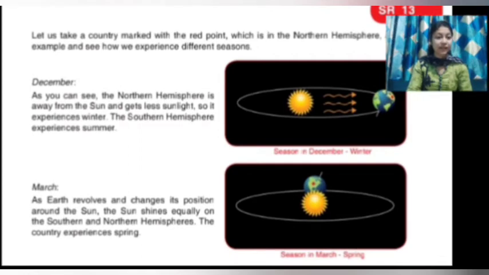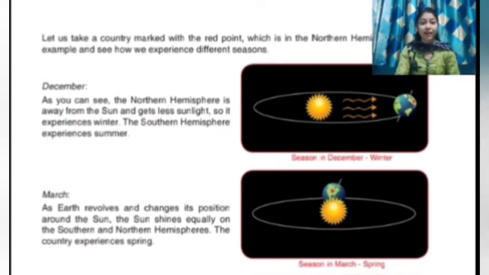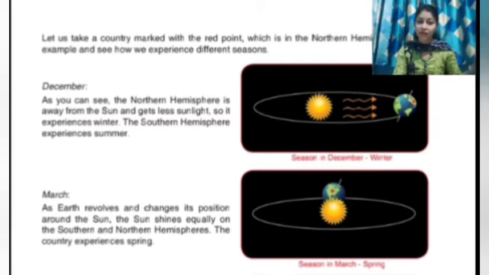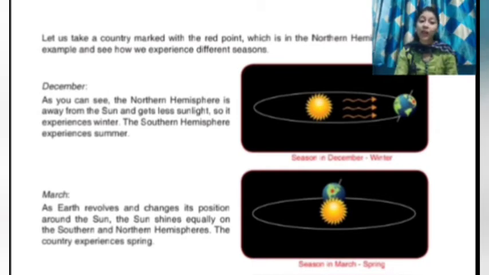Now let us take a country marked with the red point. You can see on Earth, it's marked with the red point, which is in the northern hemisphere, and it is an example, and let us see how we experience different seasons. First of all we will talk about December. As you can see, the northern hemisphere is away from the sun in the picture and gets less sunlight, so it experiences winter.